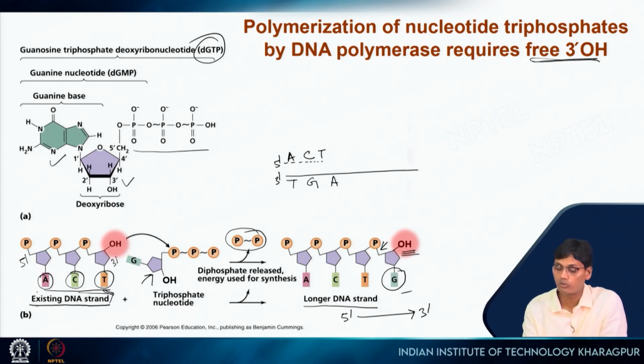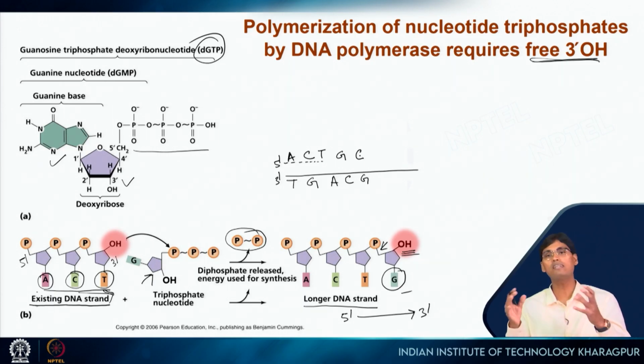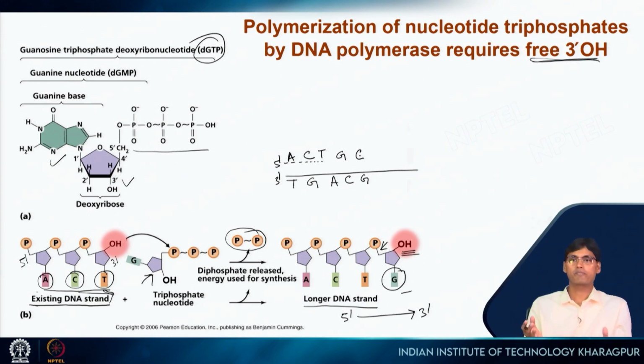That means the guanine is added here. Since this is template dependent, in the template you must have C here, and that's why this G is added. Similarly, the next nucleotide will come depending on what is present in your template. If you have G here, then the next one will be C, because inside the cell you have all 4 nucleotides available in the surroundings.